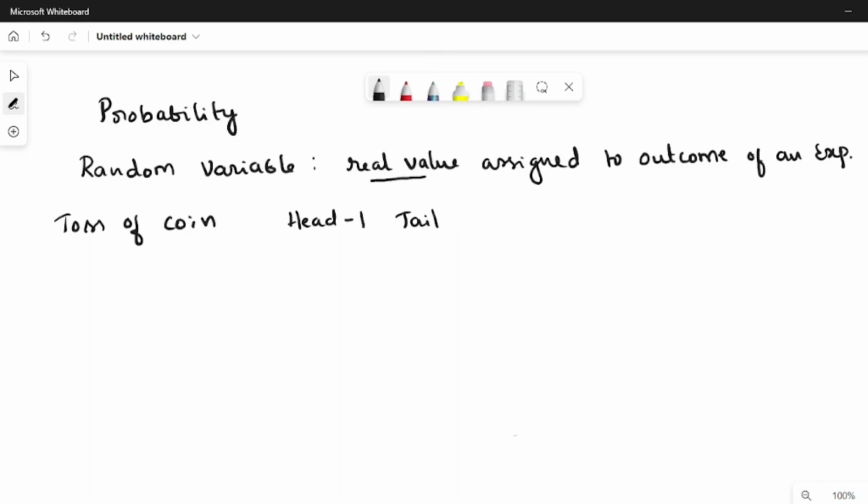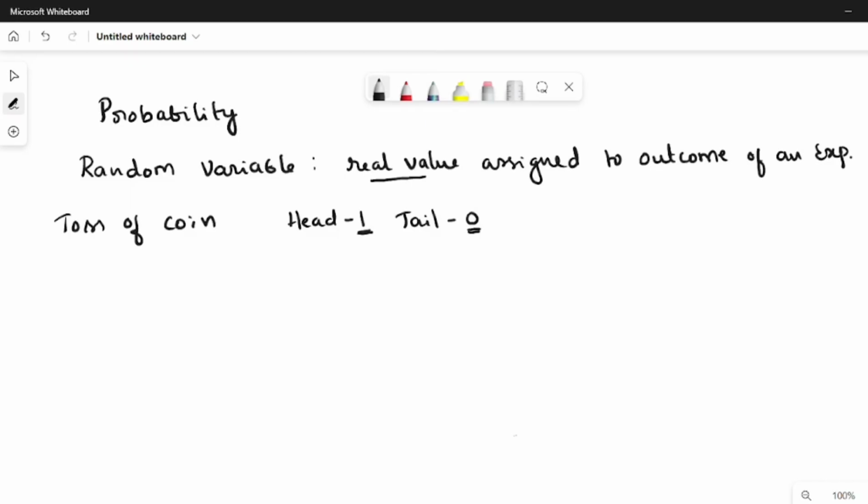You can assign 1 to head and 0 to tail, or in either way, you can assign 0 to head and 1 to tail. Anyway, you can assign any real numbers to these possible outcomes. Then these real numbers 1 and 0 are called random variables. Mathematically, we may define a random variable as a function that assigns real numbers to each outcome of an experiment. So this is the definition of a random variable.